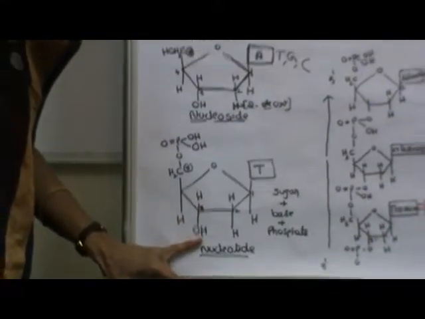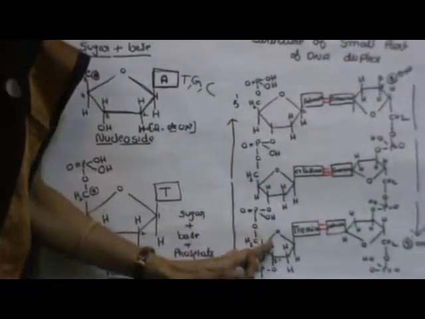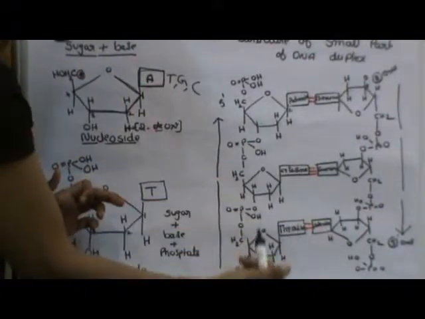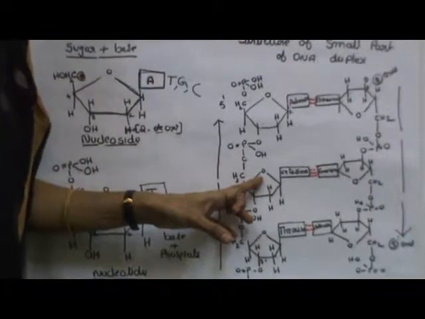So if many nucleotides are combined like this, 1, 2, 3, they form a polynucleotide chain. When 2 nucleotides are attached, it is a dinucleotide.